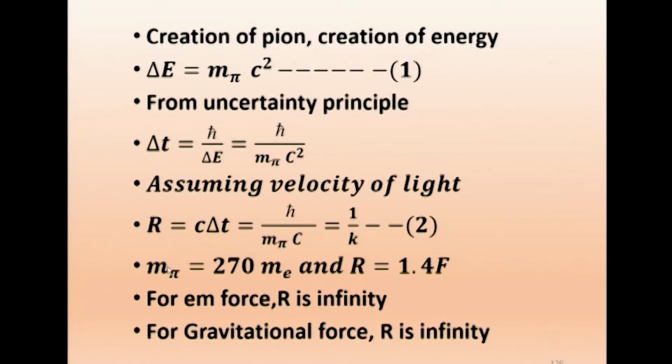Now, what Yukawa did is, we know that the nuclear force range is about 1.4 Fermi. If you have a neutron and proton, they will have an attractive force only up to 1.4 Fermi. After that it vanishes. It is a short range force, not like the electromagnetic force, which is infinite, and also the gravitational force, which is infinite. But this nuclear force is only within the nucleus, within 1.4 Fermi.